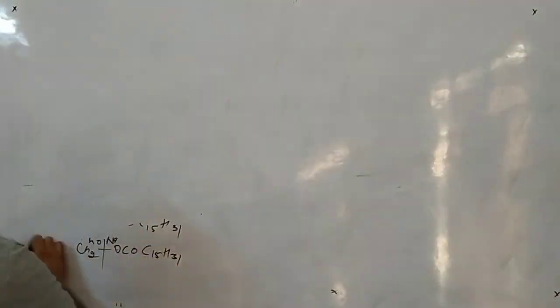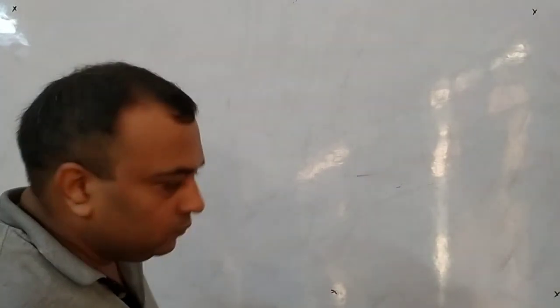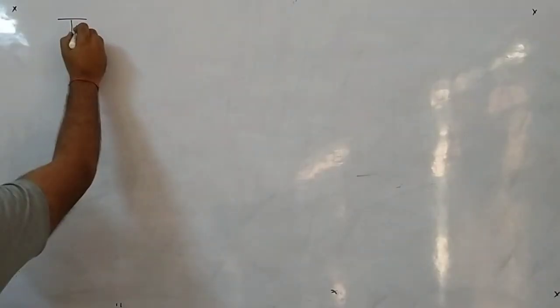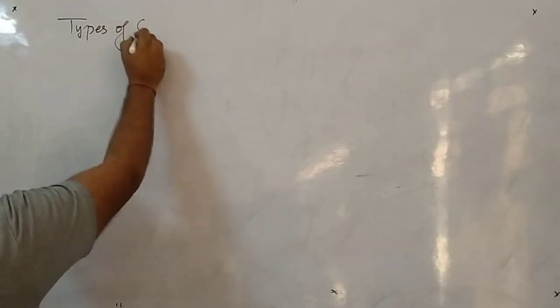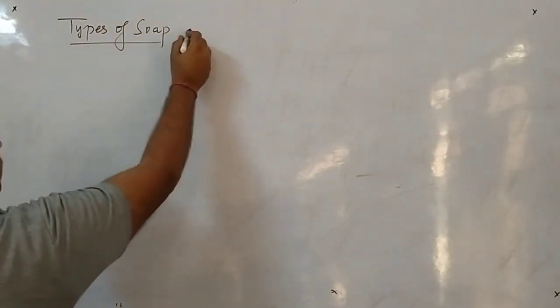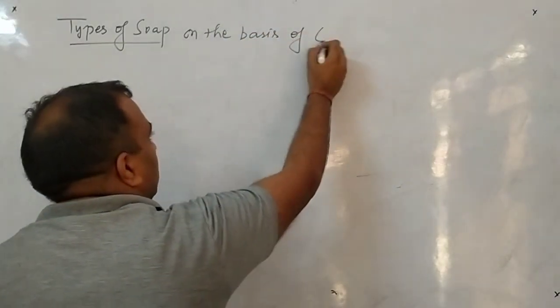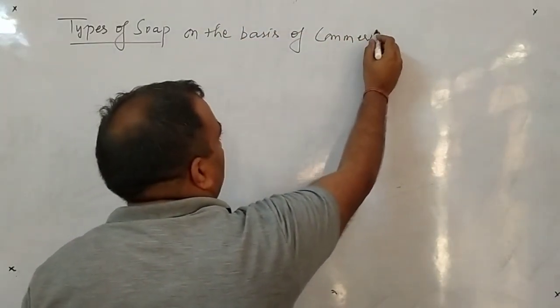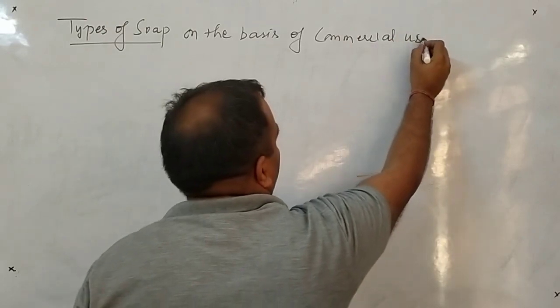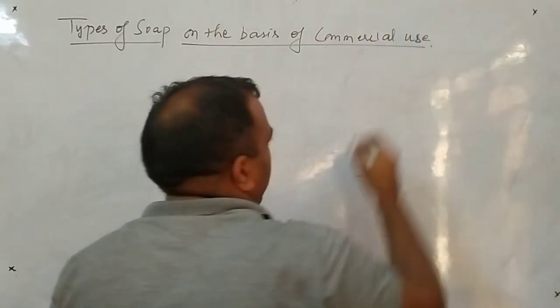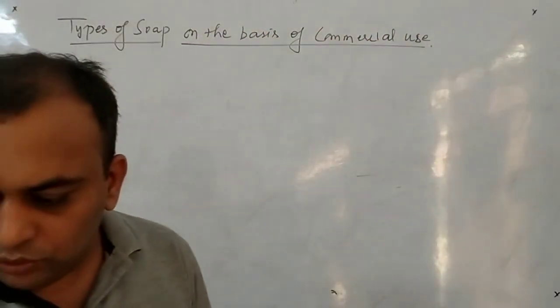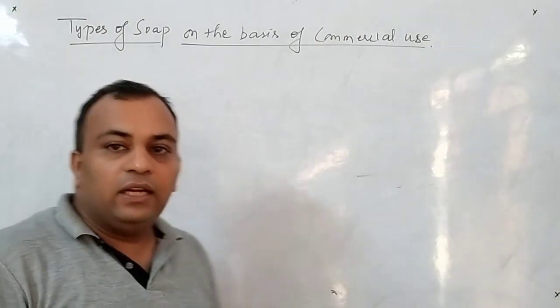Types of soap on the basis of commercial use. There are 9 main types.